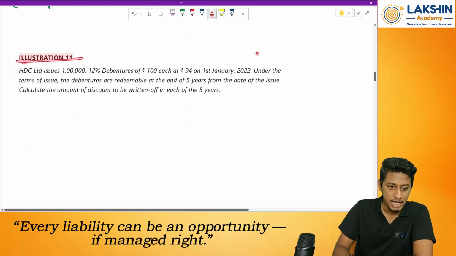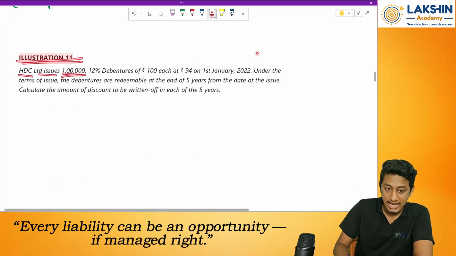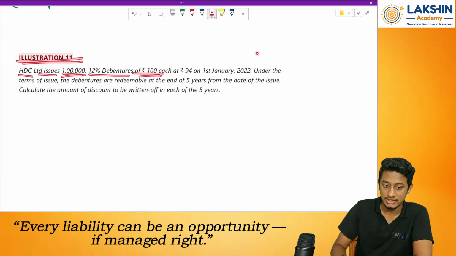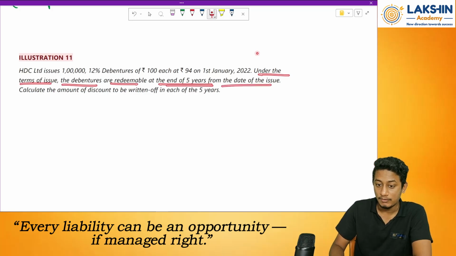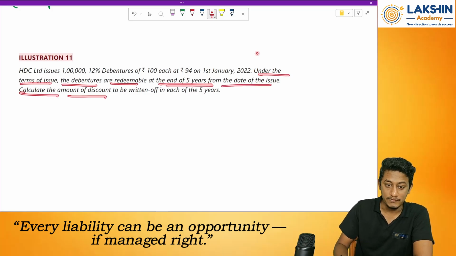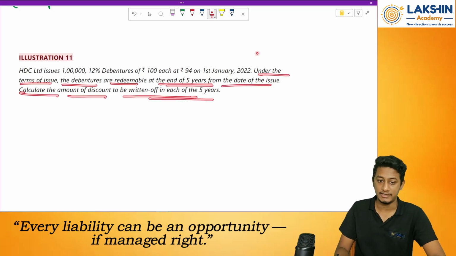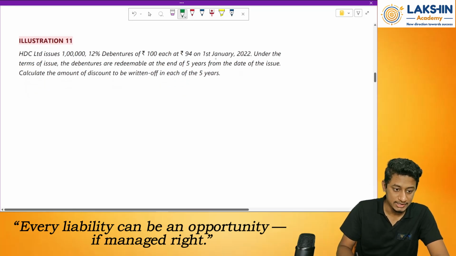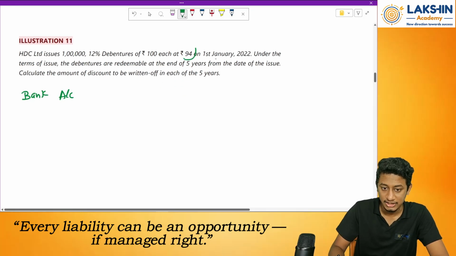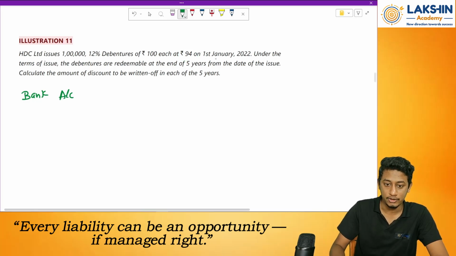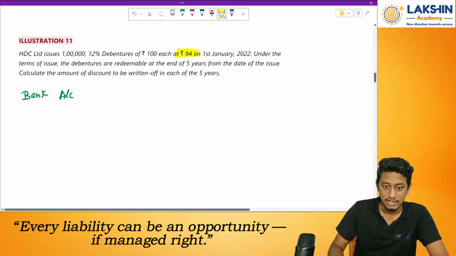Look at the question. Illustration number 11. HDC Limited issued 1 lakh debentures, 12% debentures of rupees 100 each at rupees 94 on January 2022. Under the terms of issue, the debentures are redeemable at the end of 5 years from the date of issue. Calculate the amount of discount to be written off in each of the 5 years. So first of all, pass the journal entry. Bank account debited because I am receiving the money. Debentures are issued at rupees 94.